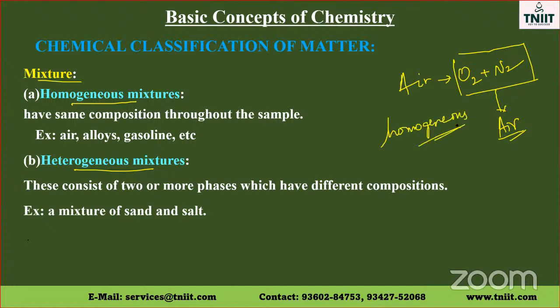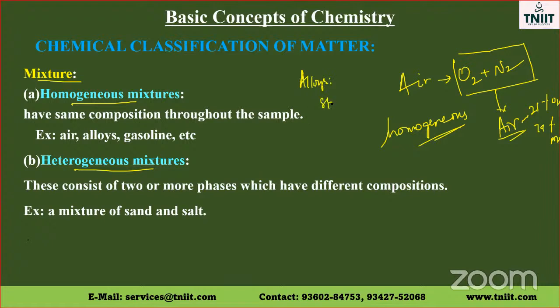So homogeneous mixture means a mixture which has the same composition throughout the sample. If you take air, around 21% will be oxygen and 79% will be nitrogen. So throughout, the composition of air is around 21% oxygen and 79% nitrogen. So therefore, air will be an example for homogeneous mixture. Likewise, alloys. Alloys means mixture of metals.